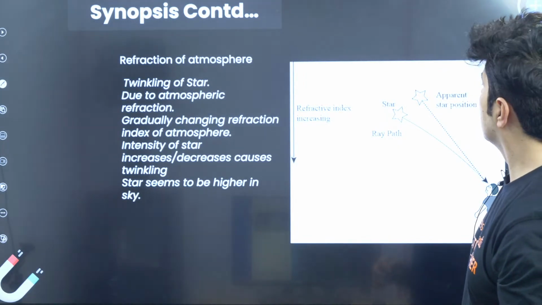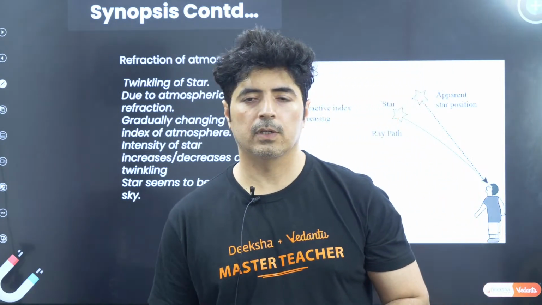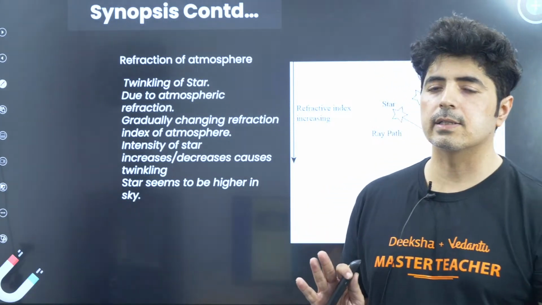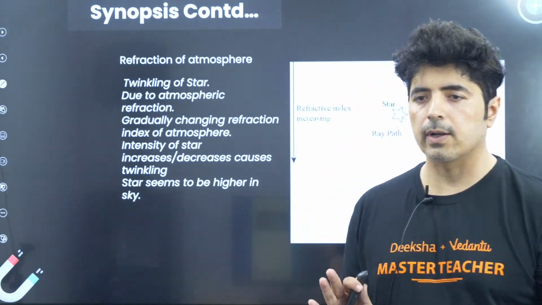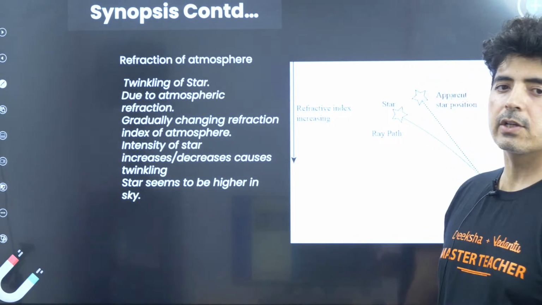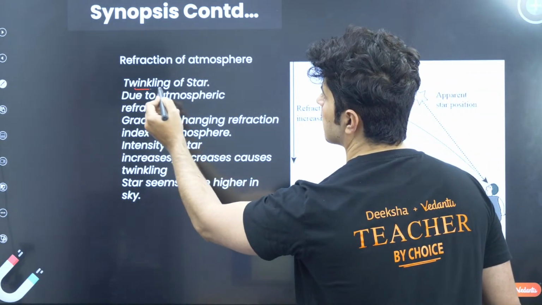So next is refraction of atmosphere. What happens with the atmosphere, guys? This is also a very important part. Again, this is just a synopsis, a revision class for us. So what happens in the atmosphere? We call it refraction of atmosphere. One of the examples is twinkling of stars.